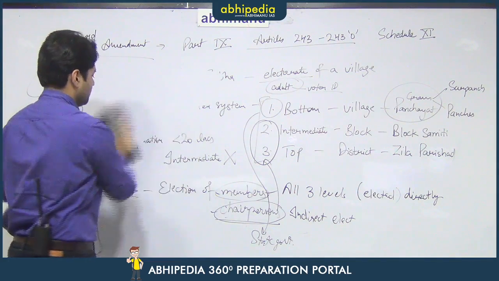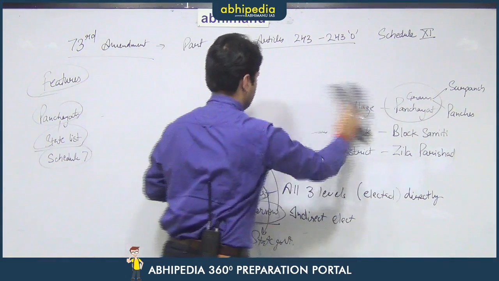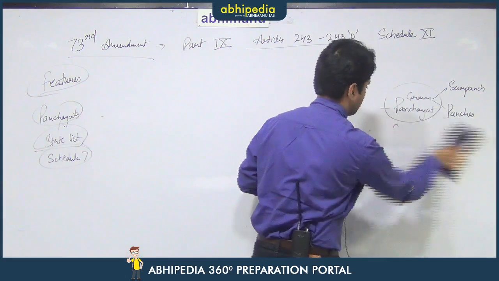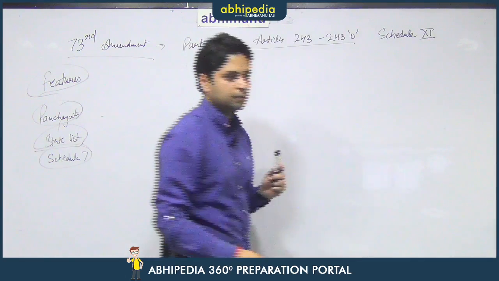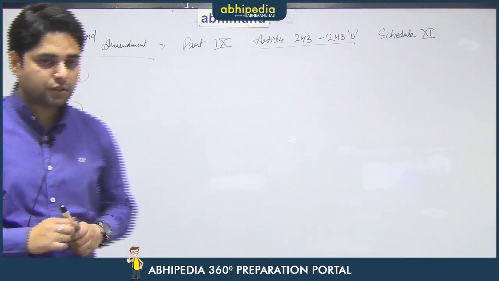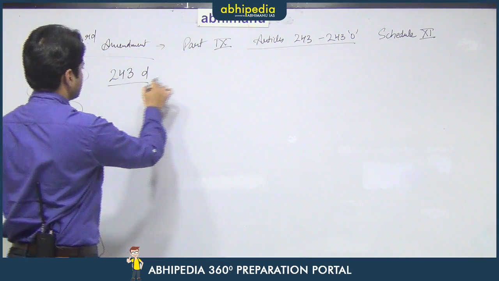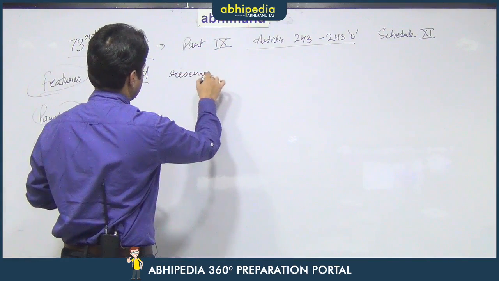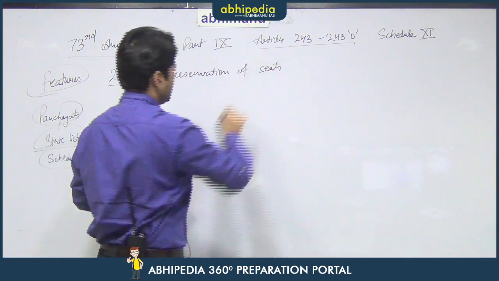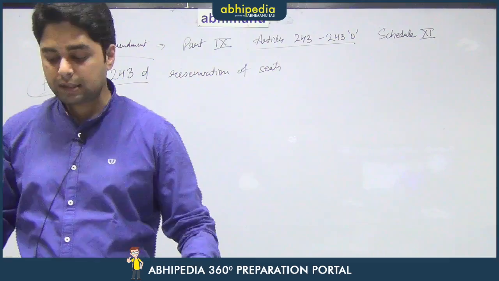After that, there is a provision under Article 243D of the Constitution for the reservation of seats in all the 3 bodies, in Gram Panchayat, in Block Samiti as well as in Zilla Parishad.